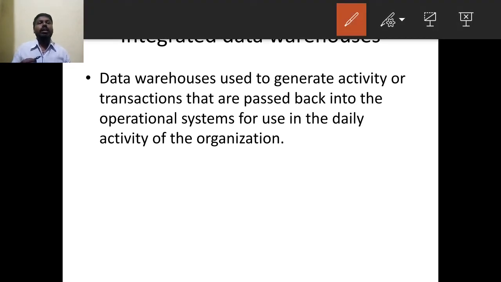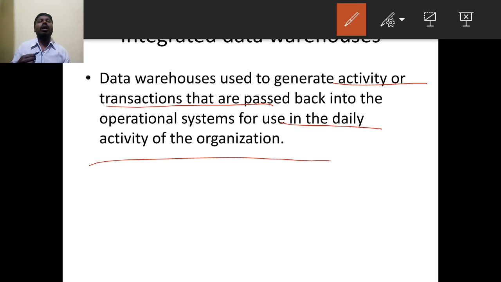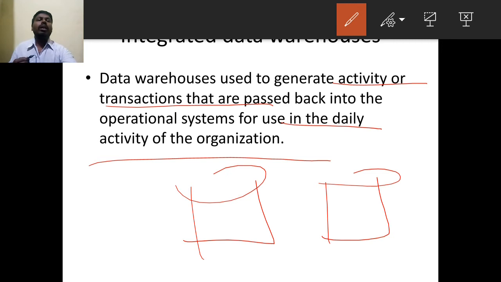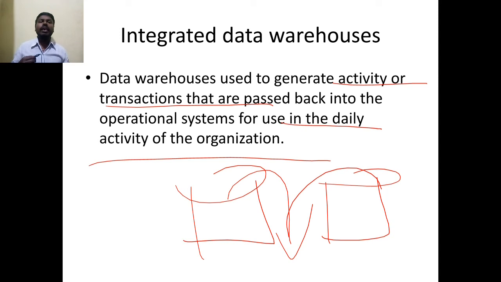integrated data warehouse. What is integrated data warehouse? It is used to integrate activity or transactions that are passed back into the operational systems for use in the daily activity of an organization. Here we are going to combine more than one database to do the operation. Understand? So the integrated data warehouse is used to generate activity or transactions that are passed back into the operational systems for use in the daily activity of an organization.